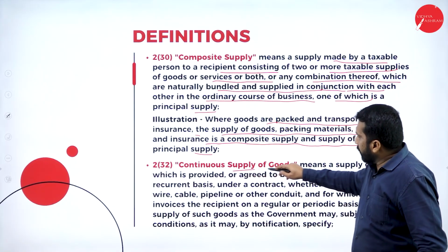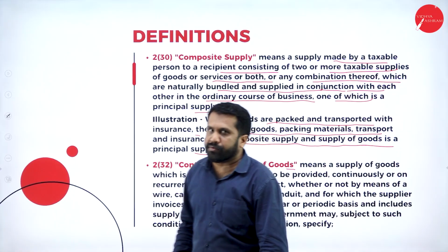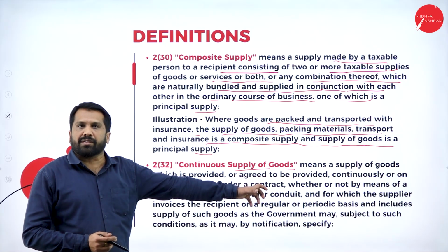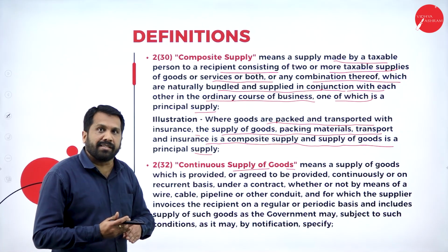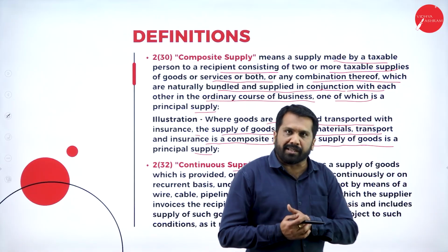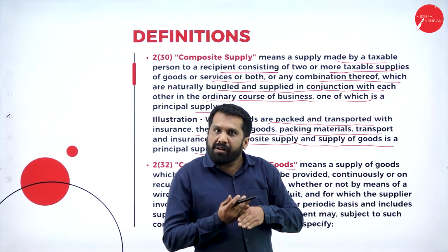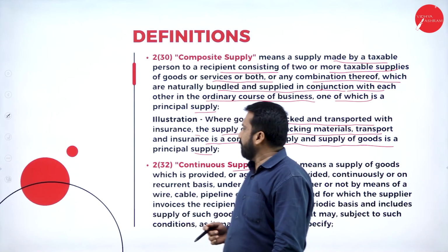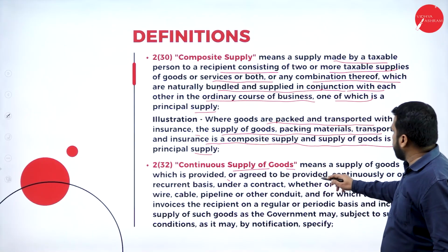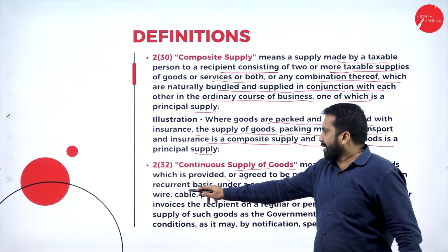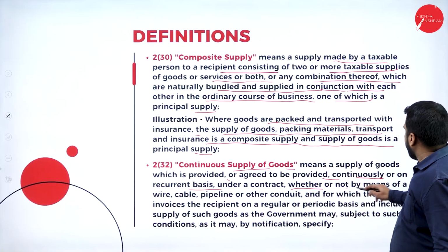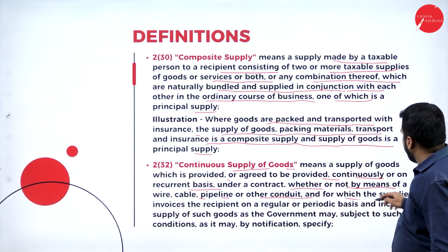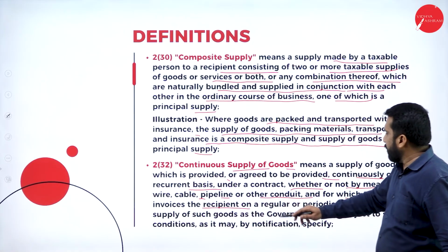Then continuous supply of goods. What is continuous supply of goods? For example, you ordered something and you are getting that particular order or goods on an installment basis. January month you will get something, February some portion, March, April, May, June. Every month you are getting part by part. If 100%, 10% like, over the next 10 months you are getting everything, which is provided or agreed to be provided continuously or on a recurrent basis under a contract, whether or not by means of a wire, cable, pipeline or other conduit, and for which the supplier invoices the recipient on a regular period.